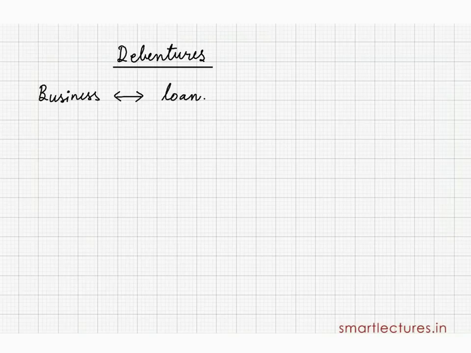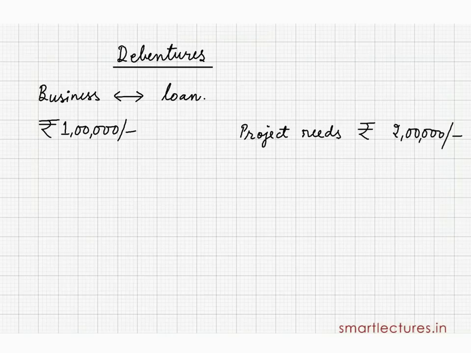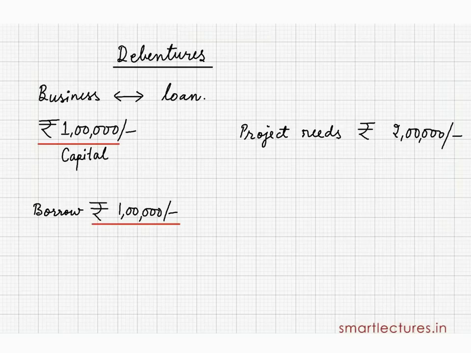we need some loan. Suppose I want to start some business and I have got only 100,000 rupees in my pocket. But my project needs 2 lakh rupees. What does it mean? I shouldn't start this business? No. 1 lakh I've got with myself, that will be my capital, and 1 lakh I can borrow from any other source. That may be my friend, that may be my bank, etc. So in this way, I'll be able to collect 2 lakh rupees and I can start my business.